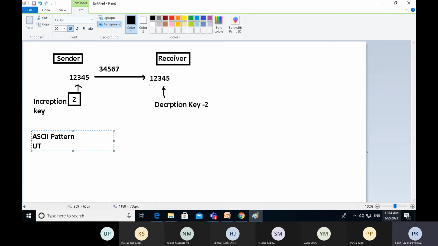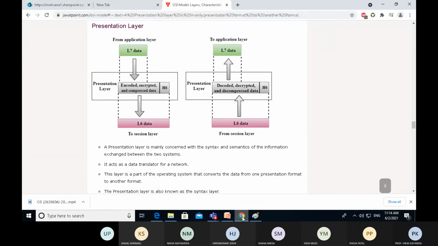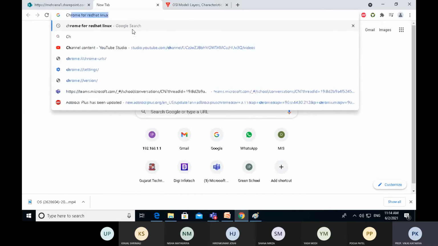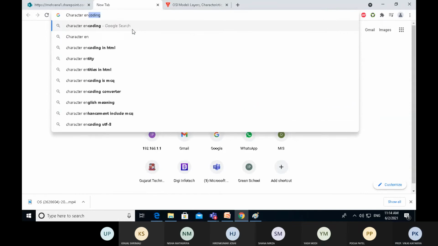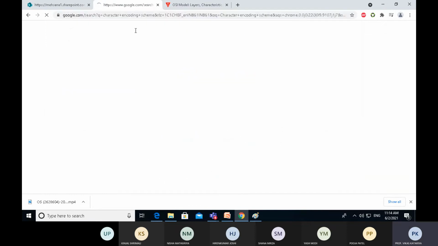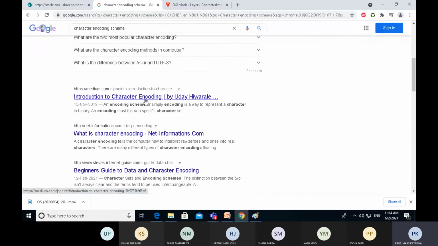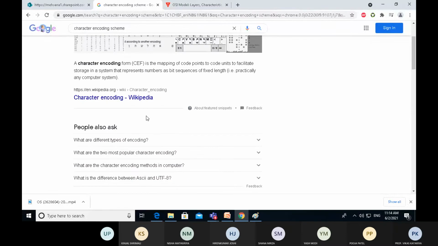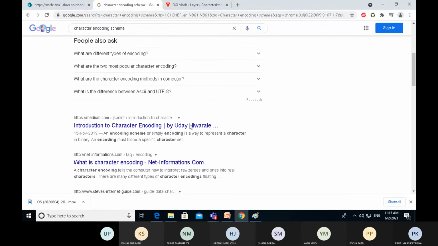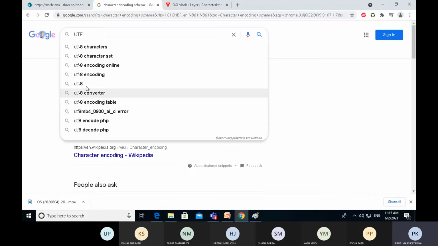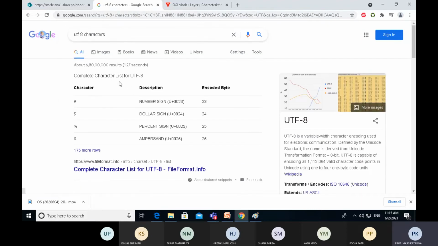You have also seen UTF, and there are so many character encoding schemes currently available on the server and client machine, like UTF-8 and UTF-16 characters.